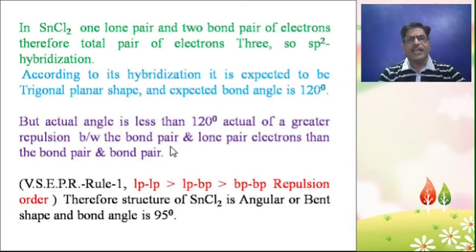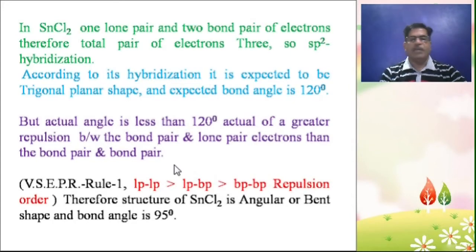So here is one rule of VSEPR, valence shell electron pair repulsion theory: the repulsion order is lone pair-lone pair greater than lone pair-bond pair greater than bond pair-bond pair. Therefore the structure of SnCl2 is angular or bent shape, with bond angle 95 degrees. So here the geometry is disturbed in the SnCl2 molecule.